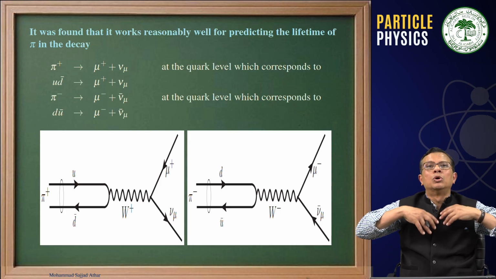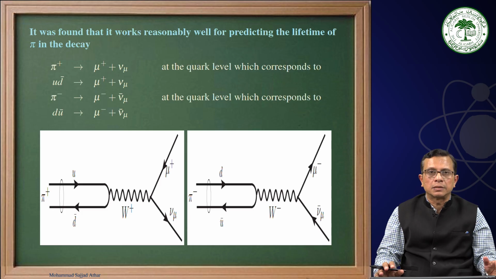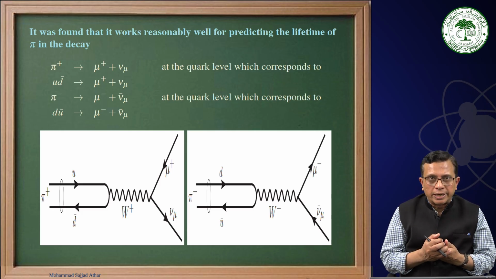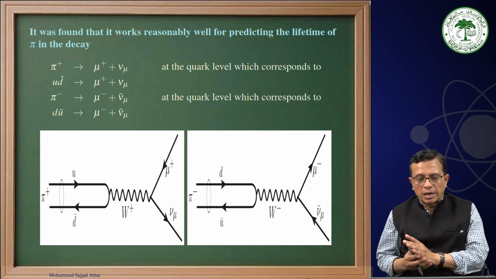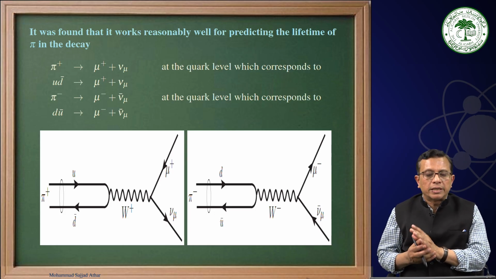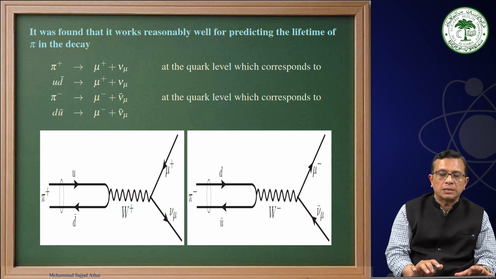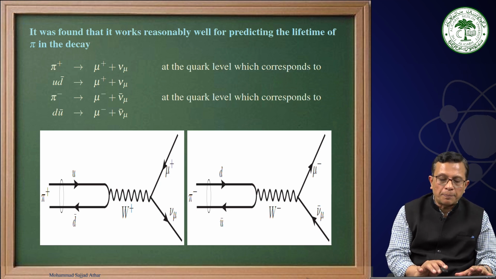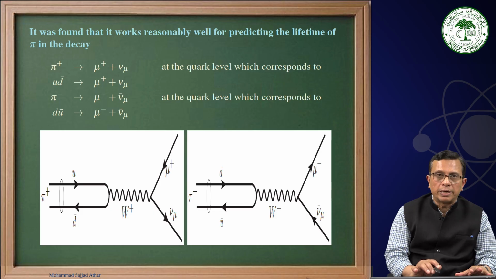Therefore, we have to go back to the experiments. For example, if we talk about pion decay, a pi plus decays to mu plus plus nu mu, or a pi minus decays to mu minus and nu mu bar.